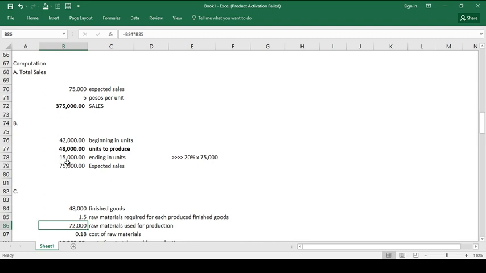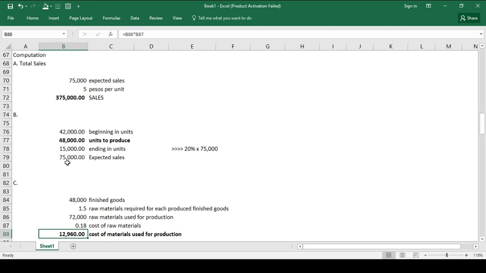Because we are asked to compute for the cost, take note the cost per gallon is 0.18, no? That is 0.18. Okay. So, 72,000 multiplied by 0.18, the total cost of materials used for producing the 48,000 finished goods is 12,960.